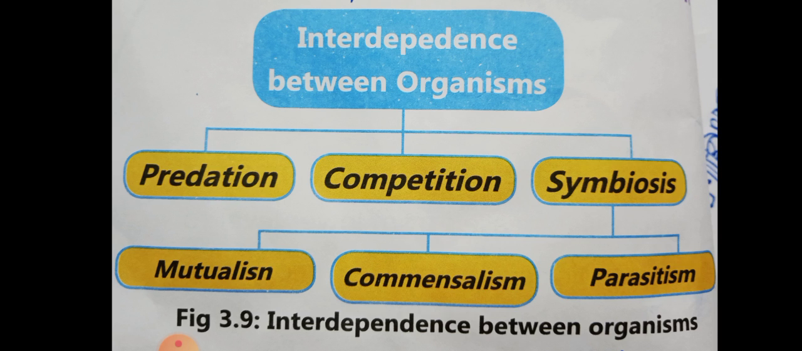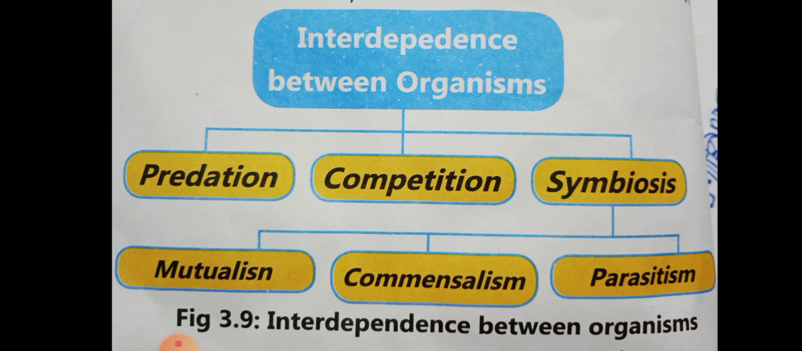Predation, competition, and symbiosis are the three ways in which organisms interact and depend on each other. Predation. Predation is a relationship between two organisms where one organism captures and eats the other. That is nothing but predation.